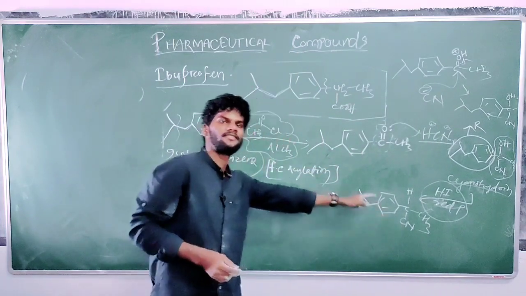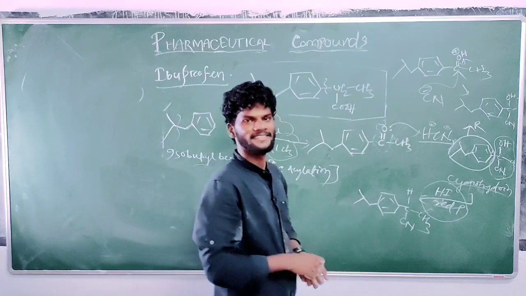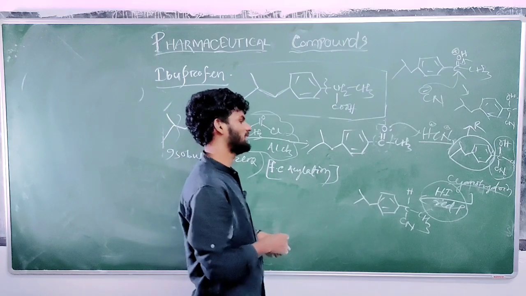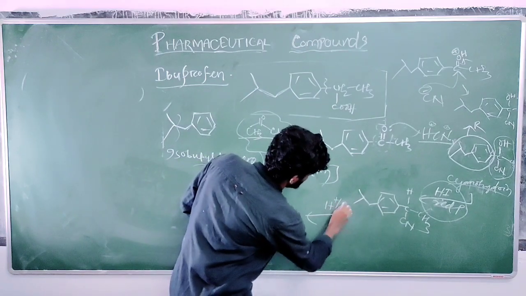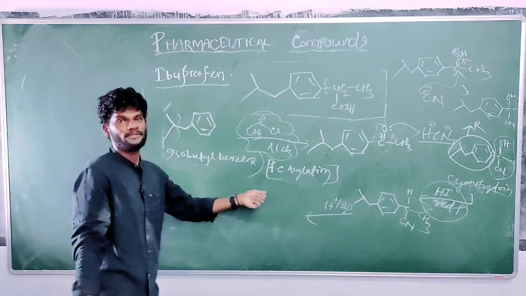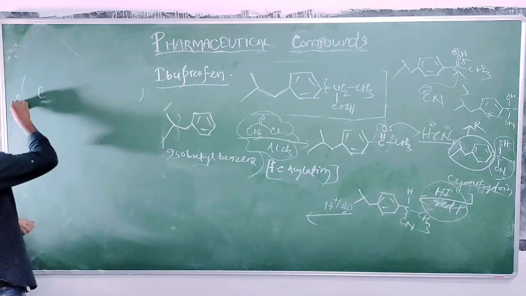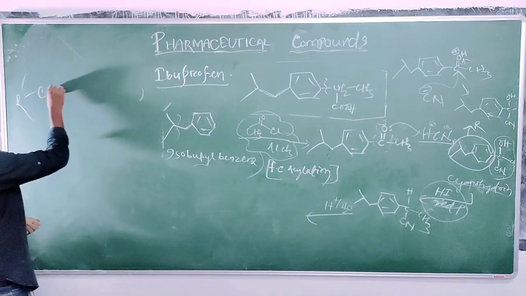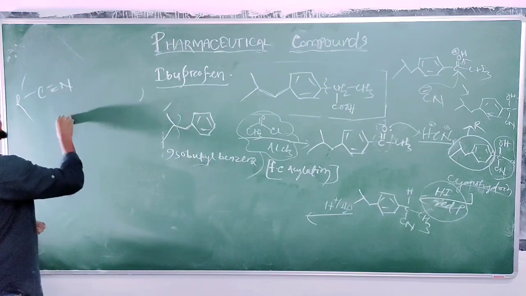If you hydrolyze the cyanide group, then what will it form? It will form acid, carboxylic acid. So what is the reaction mechanism for this? The hydrolysis, H plus water. Let's suppose H plus water in presence of a small amount of acid. So cyanide, let's say R group, R-C triple bond N, in water.